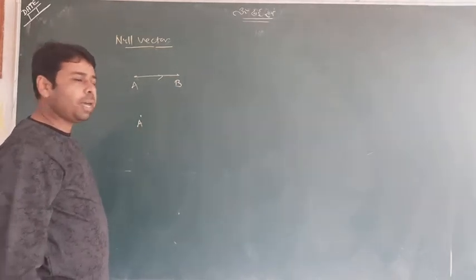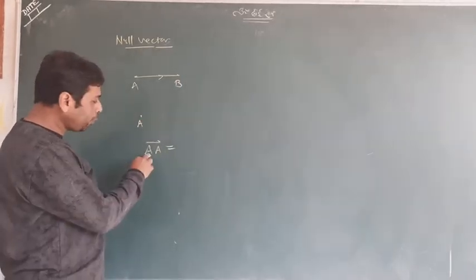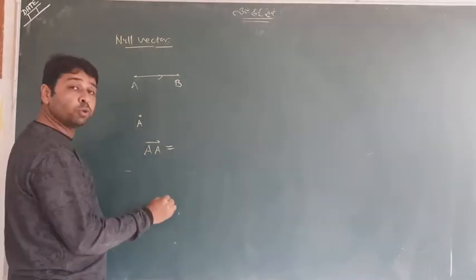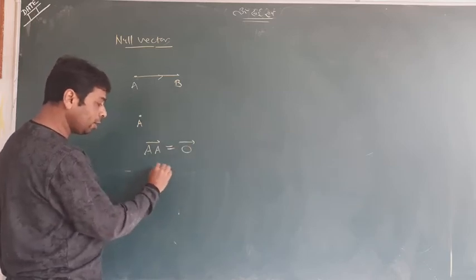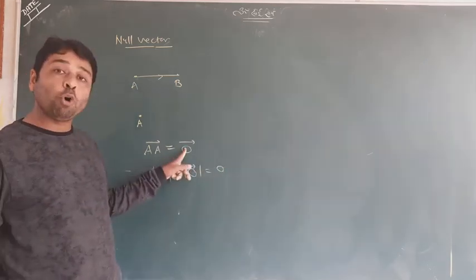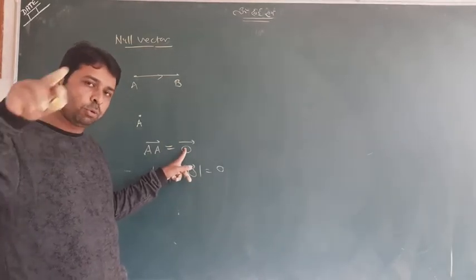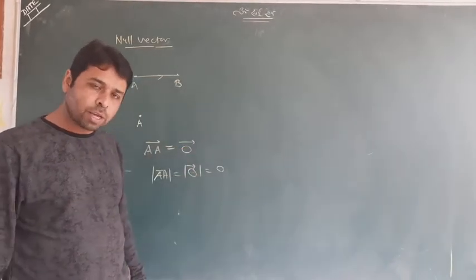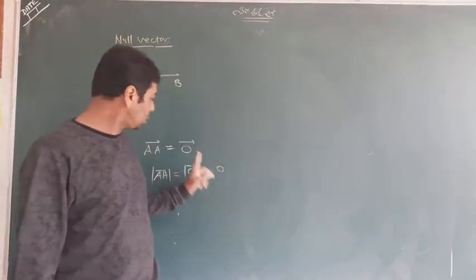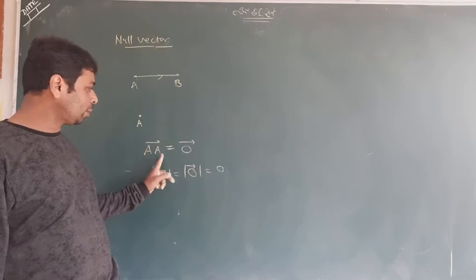So what will you say? A and A, definitely it will be called A. The initial point and terminal point are the same. So this is just like a point, meaning it is a null vector, and whose mod will definitely be 0. This is actually O. A null vector can also be written as 0 with a vector sign. It is called a null vector. If you write numerical 0, it is still acceptable. So both symbols are acceptable for the null vector. So keep in mind, it is the vector whose initial point and terminal point are the same.